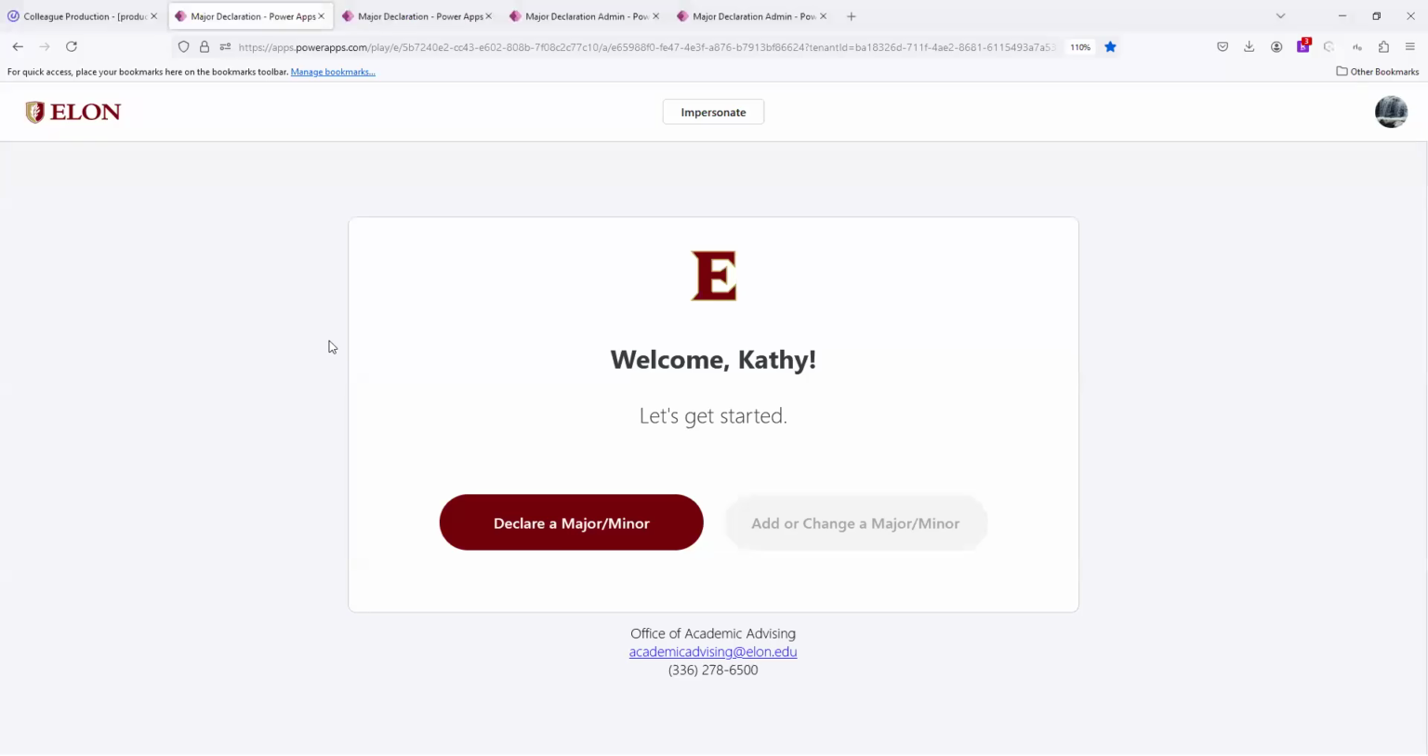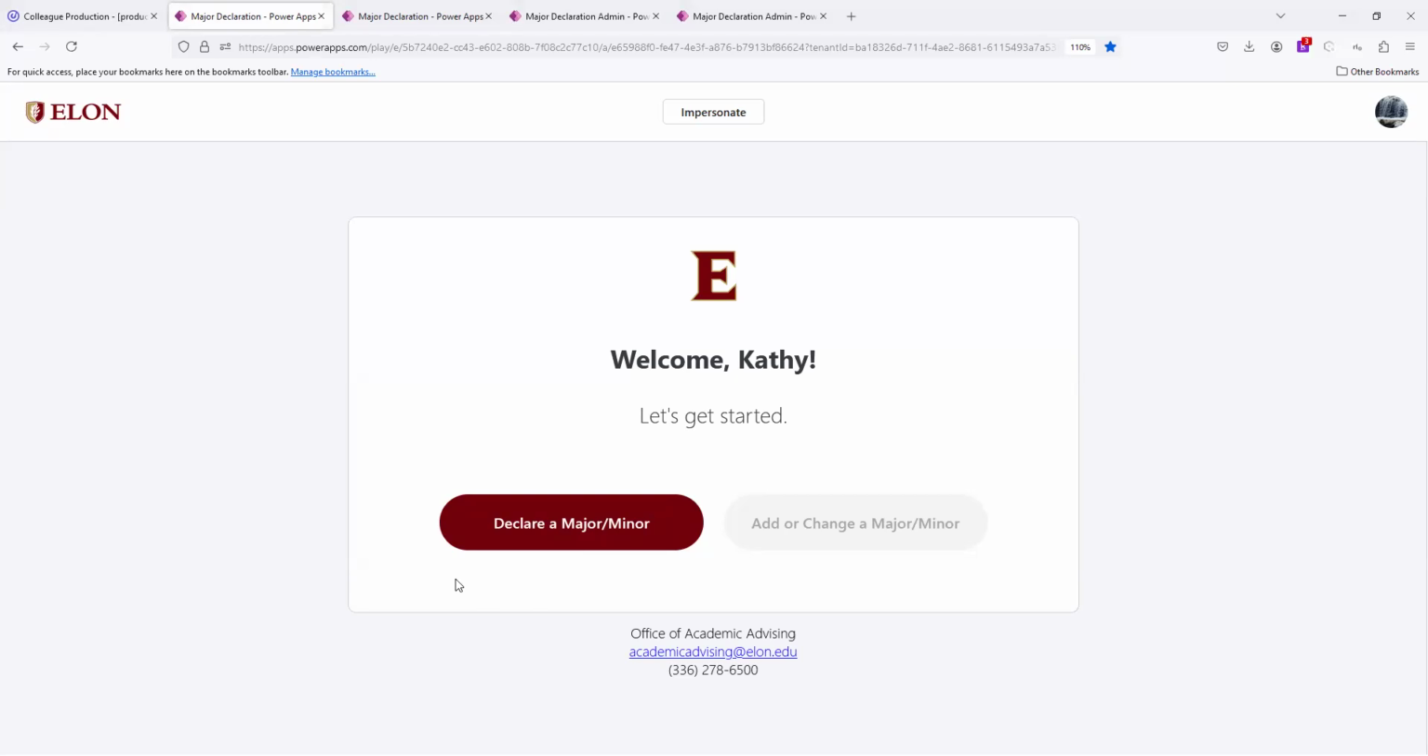For this demonstration, we'll quickly go through some of the information that you will need to assist you in assigning advisors for students. Very briefly, when a student is declaring a major for the first time, they will go to the major declaration link and the left button will be open and available for them. Transfer students are able to declare at any time as they enter Elon.